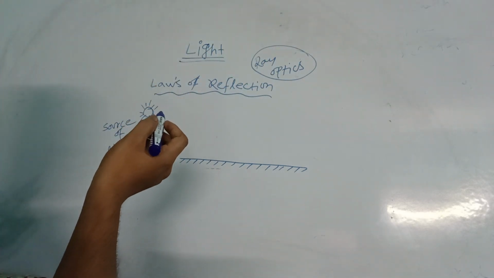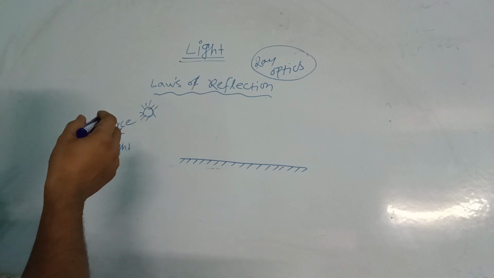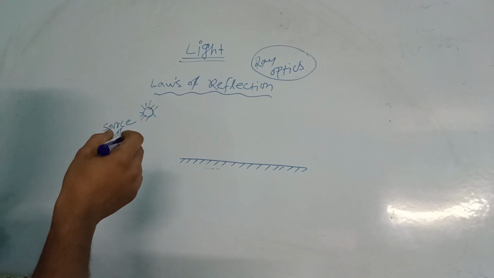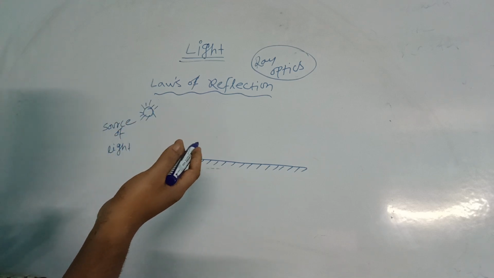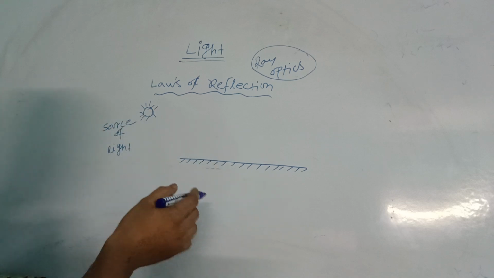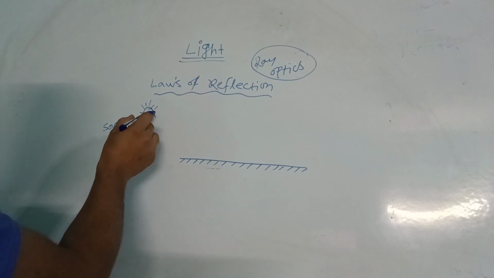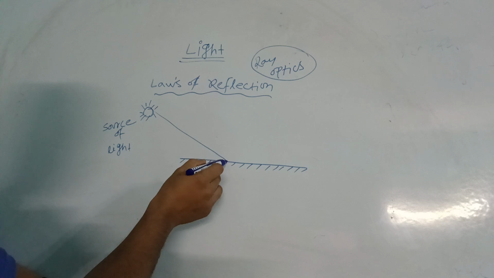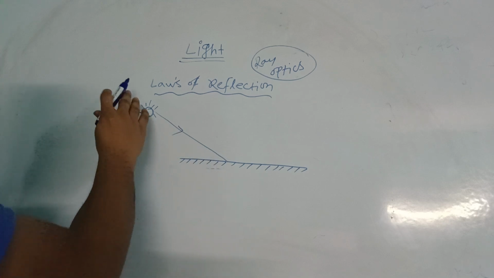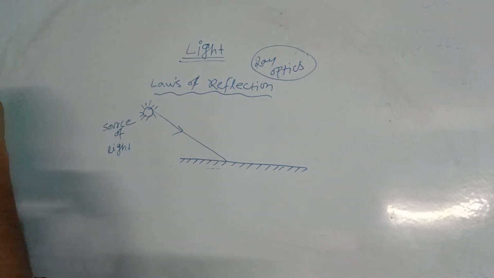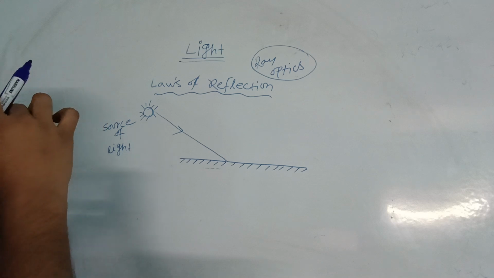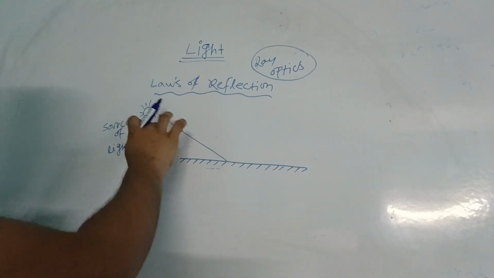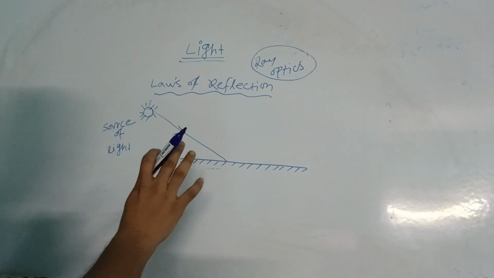In ray optics and geometrical optics, we take some help from geometry. Now consider this one is one incident ray, the light coming from this side. For one ray or n number of rays, or a beam of light, it is the same phenomenon.